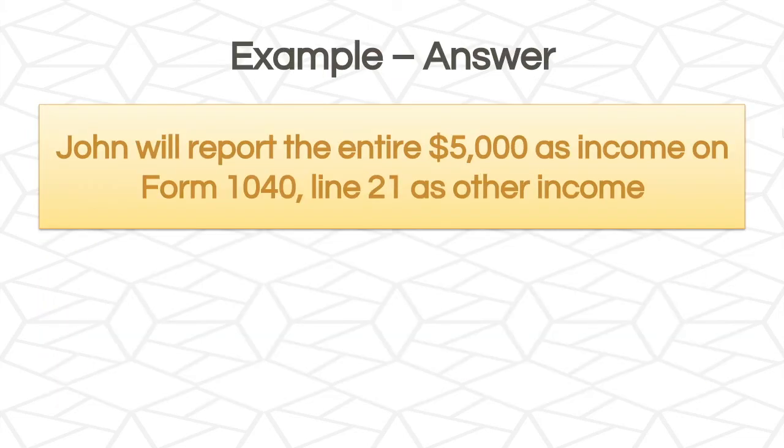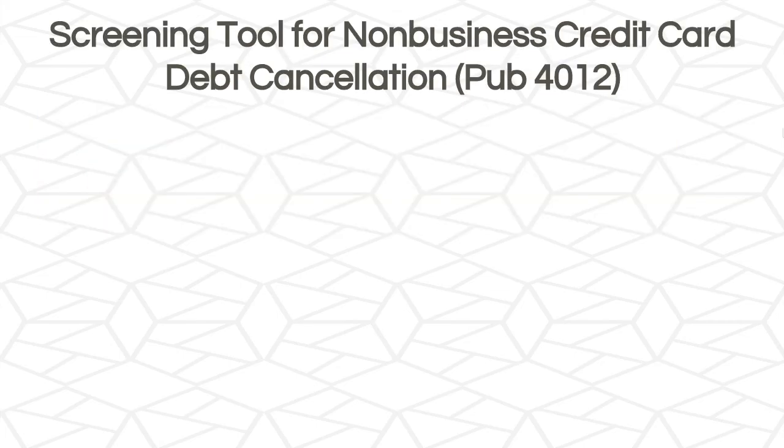Since John is solvent, the return is in scope for us, and John will report the entire $5,000 as income on Form 1040, line 21 as other income. So in the Pub 4012, there is a great screening tool for non-business credit card debt, and so we'll look at the steps right now together.